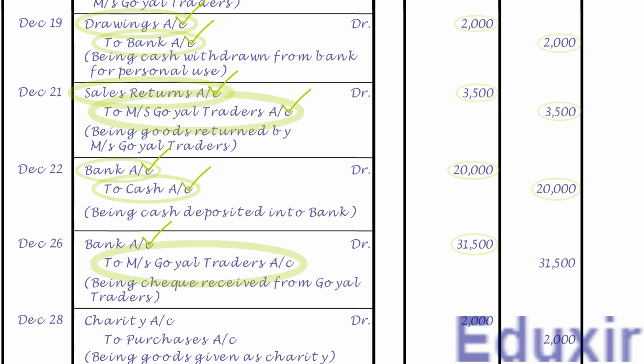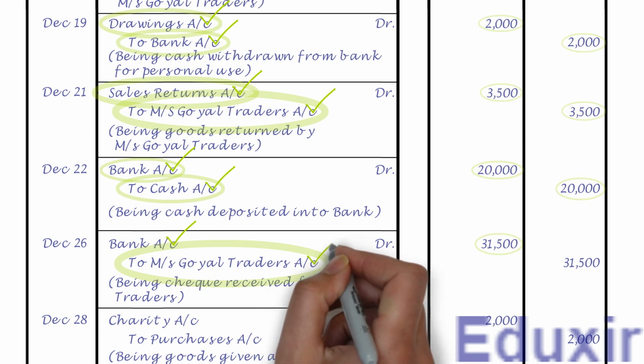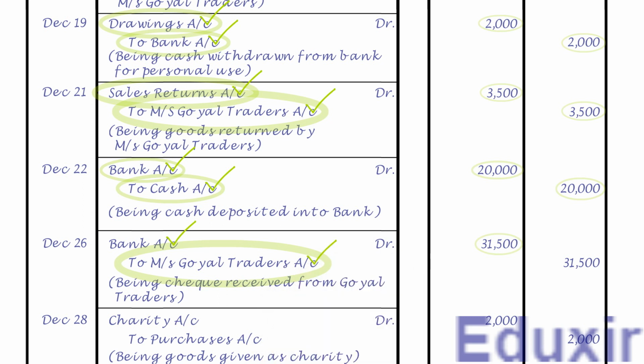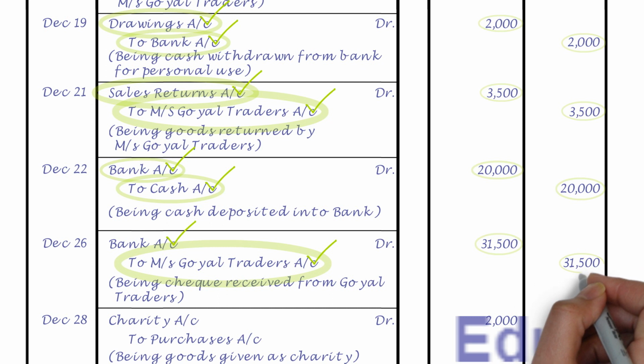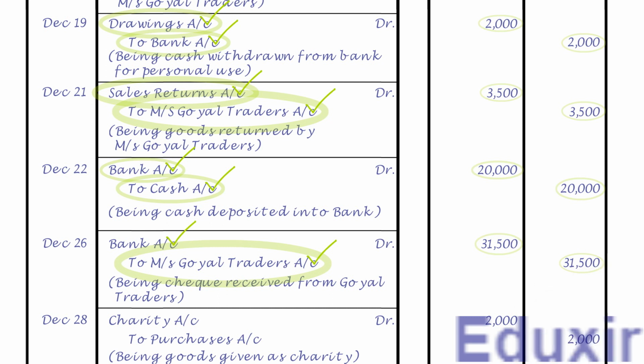As the name suggests, it needs to be posted on the credit side of Messrs. Goel Traders account and the credit amount is 31,500 rupees. Note that the details that need to be posted into the particulars column is bank account. We already have Messrs. Goel Traders account. Let us now post this entry into that account.